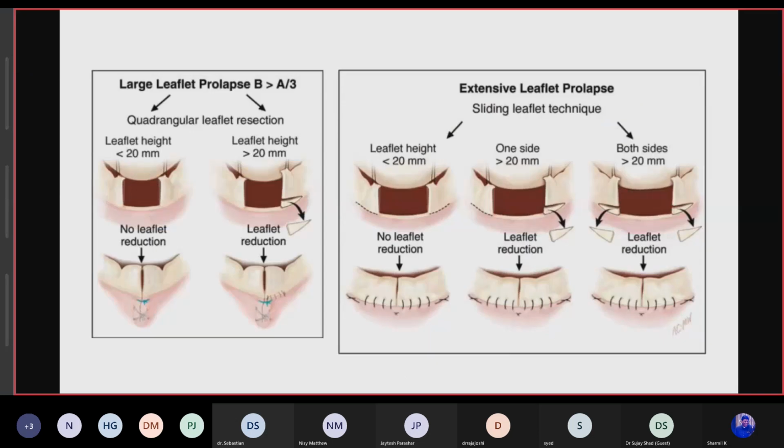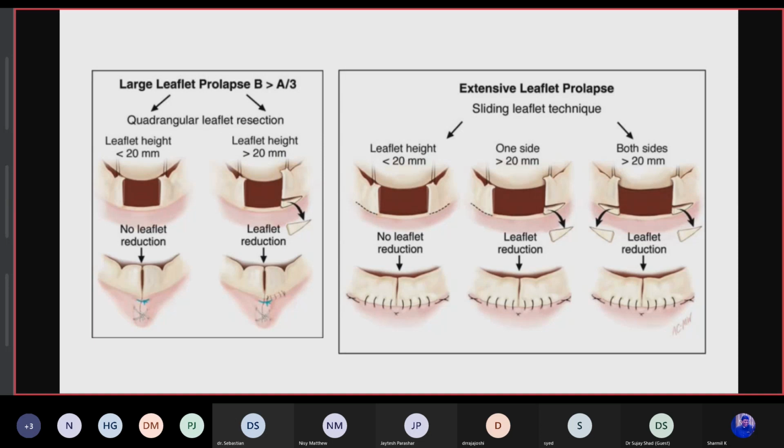This is the quadrangular leaflet resection, where the leaflet height is less than 20 millimeters, so there is no requirement of leaflet reduction. But if the leaflet height is more than 20 millimeters, see this small triangular wedge resection area, to reduce the leaflet height and the possibility of SAM.